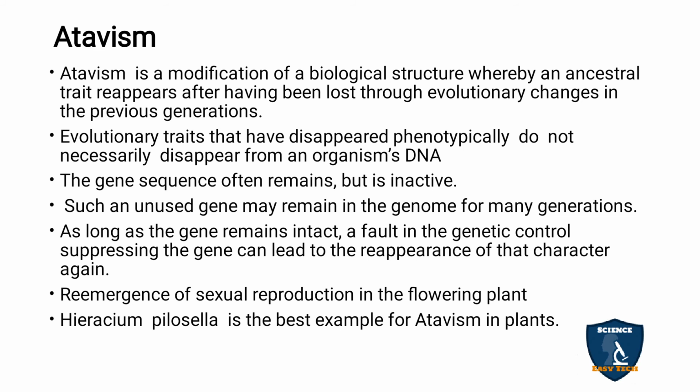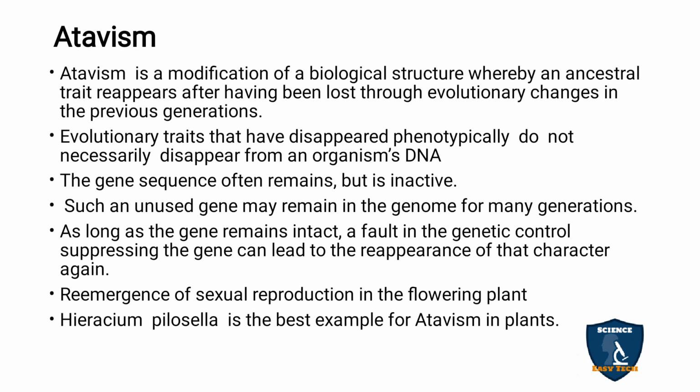Do you understand what I am saying now? As long as the gene remains intact, a fault in the genetic control suppressing the gene can lead to the reappearance of the character. So if the suppressing gene is absent, or different recombinations occur, the disappeared character can appear.